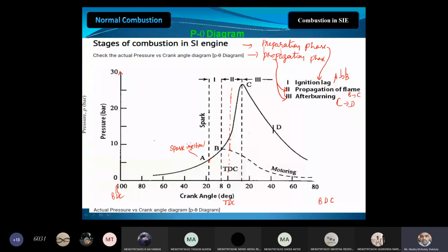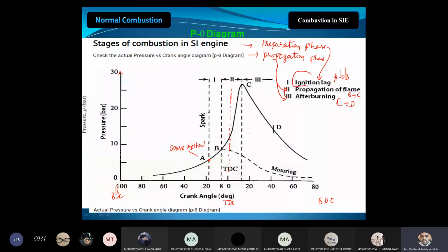During the combustion process, our aim is to complete the combustion rapidly. In no time the combustion has to complete, means all the fuel present inside the engine cylinder should burn instantaneously, thereby we will get high power. Suppose the fuel ignites slowly, combustion will still take place completely, but we don't get enough thrust due to that. That is the reason the combustion has to take place rapidly, suddenly. Immediately the combustion has to complete. That is the reason this 3 milliseconds is also a lag. Okay, clear, A to B regarding ignition lag?